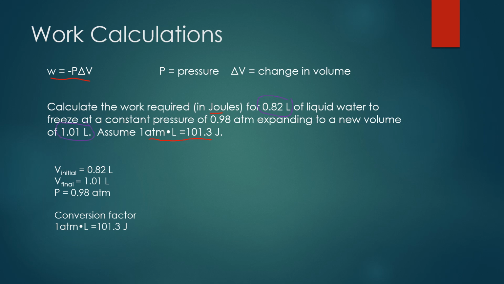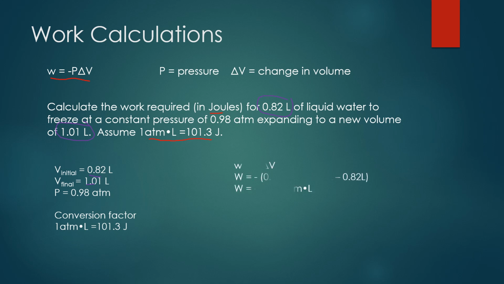So our final volume is 1.01, and our initial volume was 0.82. So we subtract those to get our delta V, or our change in volume. Notice we also have a pressure of 0.98 that we will be putting into the equation, and then we have our conversion factor that we'll use at the end.